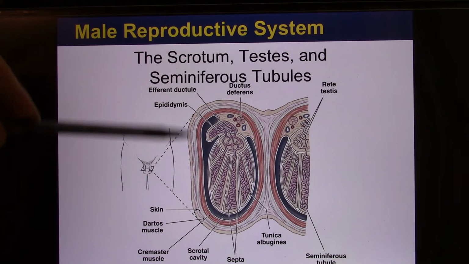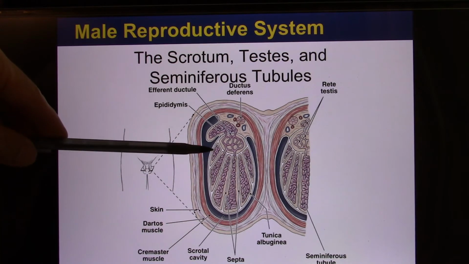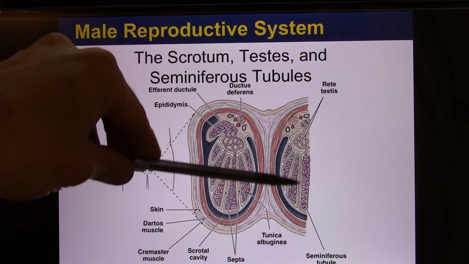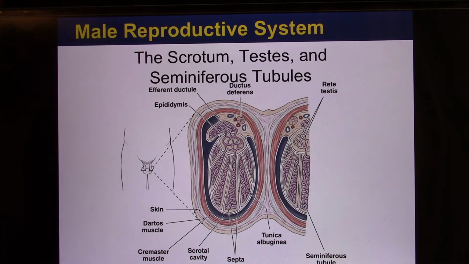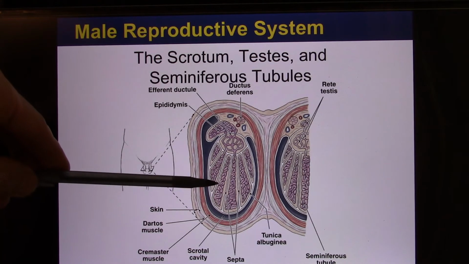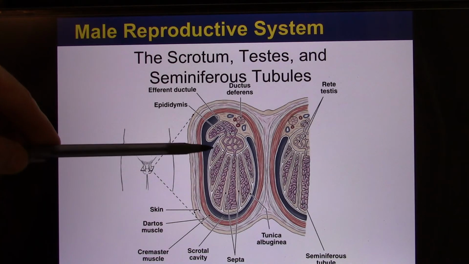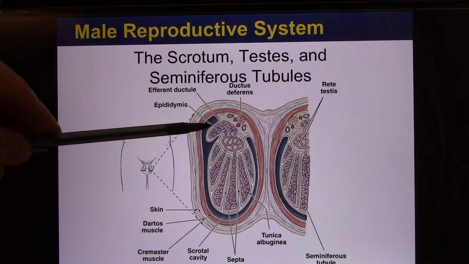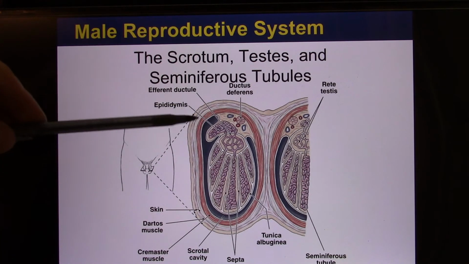Inside the testes, let's look at the male's testes. You have a lot of small tubes called seminiferous tubules. These are the place where sperm maturation happens. After puberty, every day they produce a lot of sperm. This sperm will go to the epididymis here. When they mature, they will go to the epididymis.